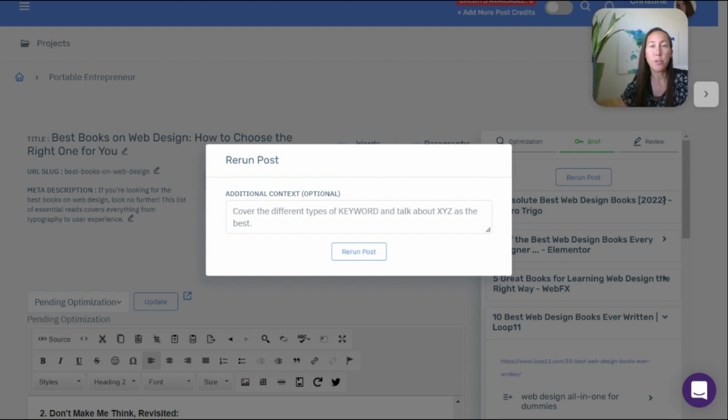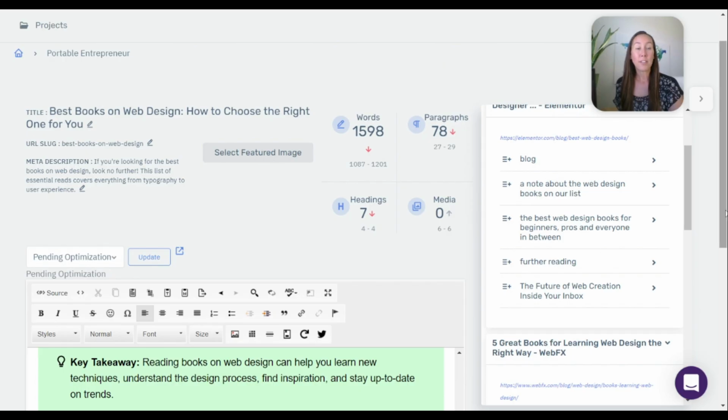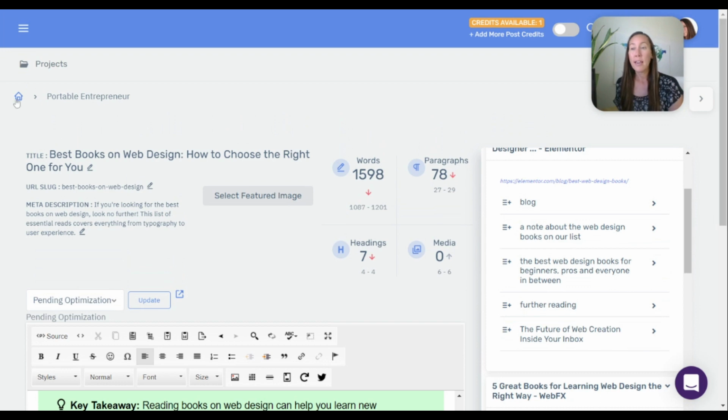But the reason you want to do this is if you want something different than what you have, it's a good idea to get a little bit more specific and put in some additional information here. And you'll rerun the post, but it will clear out this entire post. So if you do want to save that post, then make sure that you do that elsewhere. So that is everything that you can do with this.